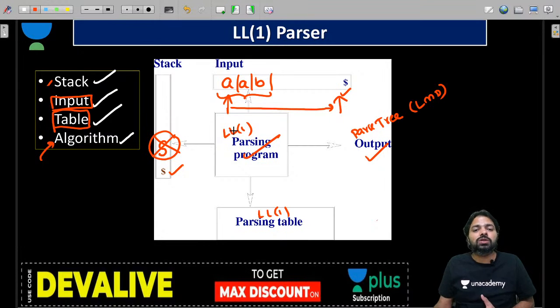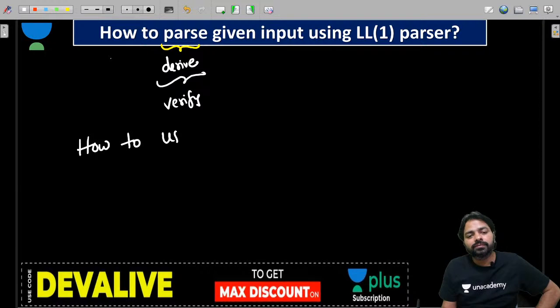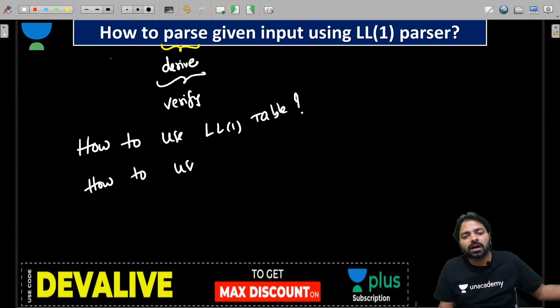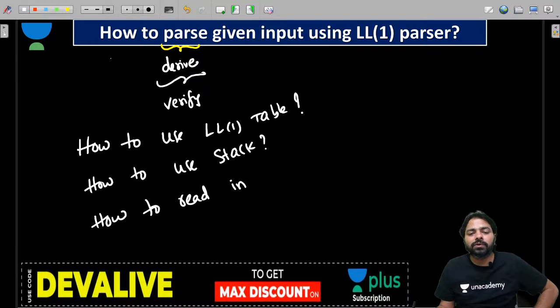Everybody clear? So now we have the questions. How to use the table, then the parsing algorithm will explain. Then how to perform operations on the stack, how to use the stack, and how to read an input, how to read your input program.